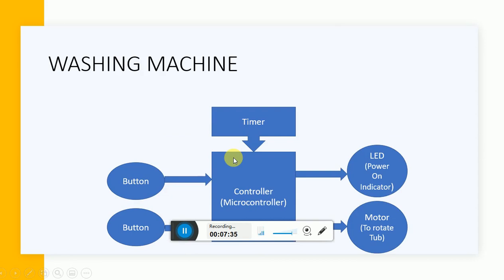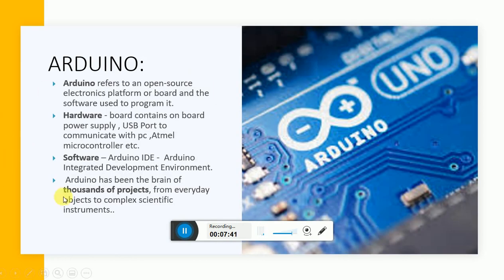I need to program it to work in a particular manner. That can be done with the help of software. So for that I need to write a program, and that program I'm writing in the software. So this is nothing but a combination of hardware and software. Now in this Arduino board there's a microcontroller which is used, and it's an Atmega 328.